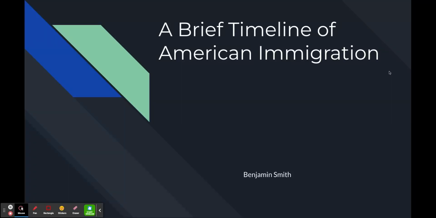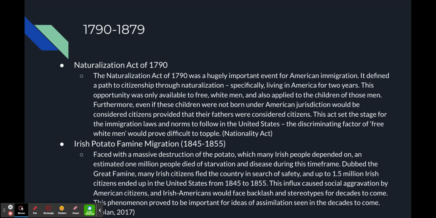All right, welcome to my timeline walkthrough of American immigration. So we're going to be focusing primarily on American immigration's effect on Asian Americans. So let's get started. In 1790, this is going to kick off our timeline.